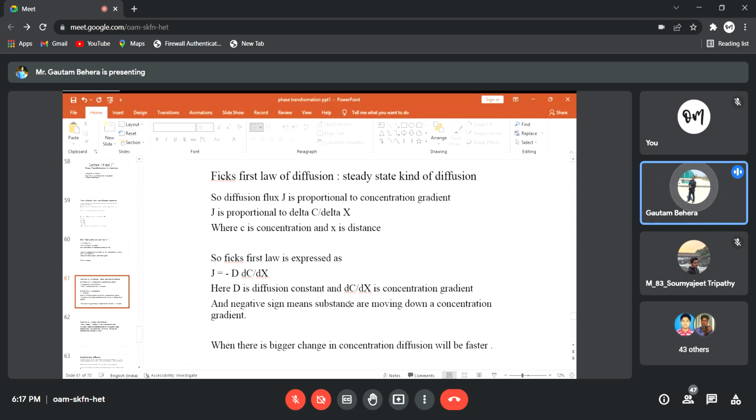D is the diffusion constant. Some people sometimes call it the diffusion coefficient. And dC by dx is the concentration gradient, right? Already I have told you J is proportional to dC by dx, or to the concentration gradient. So dC by dx is the concentration gradient, but we have a constant, the diffusion constant D, here as well.